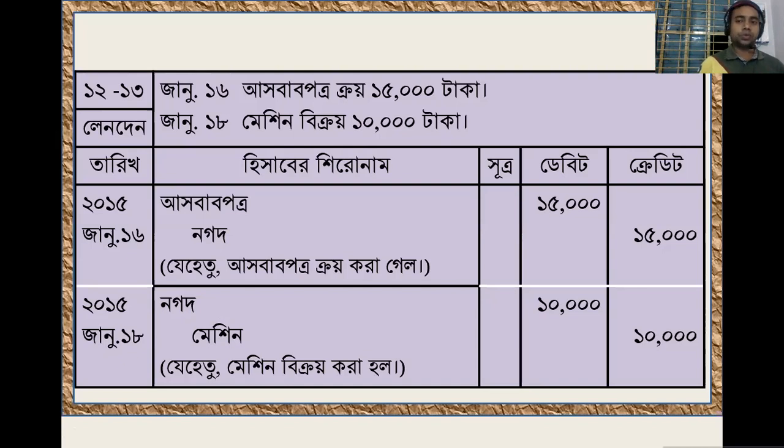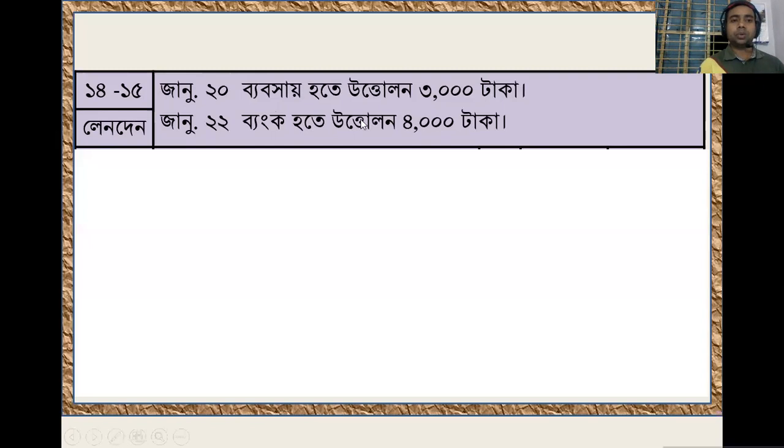Okay, dear learners, I hope you are understanding very clearly. Now look, on January 20, withdraw money from business. In that particular case, you have to write down, withdraw is an expense.